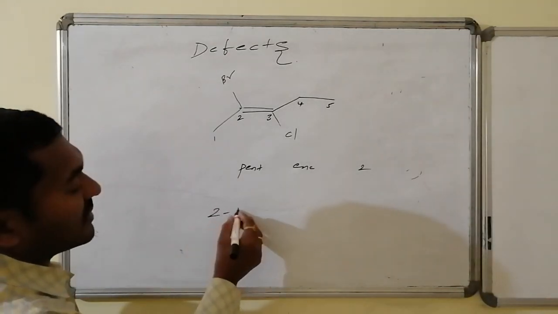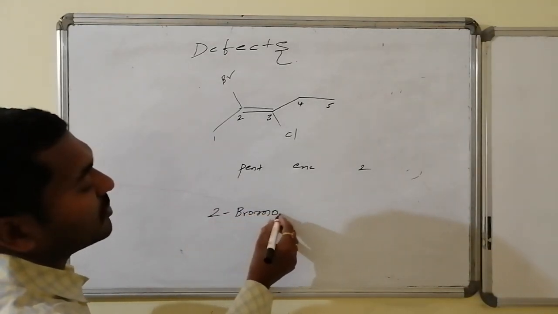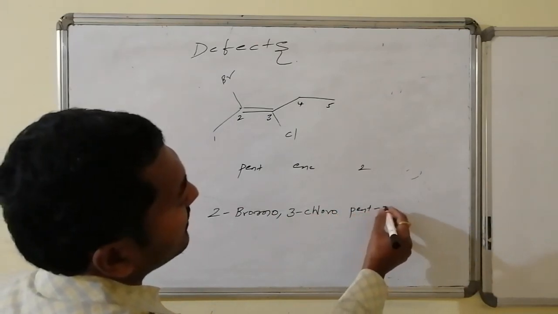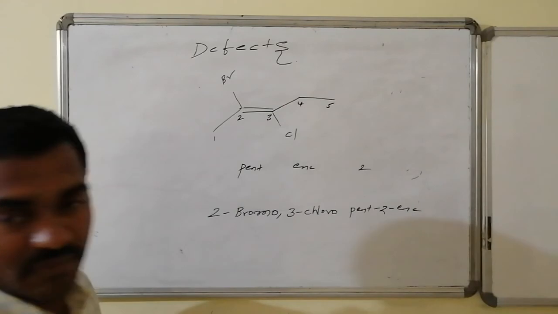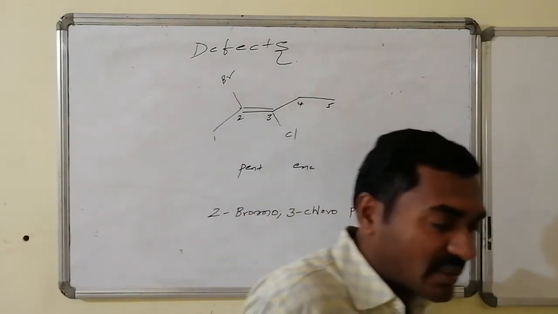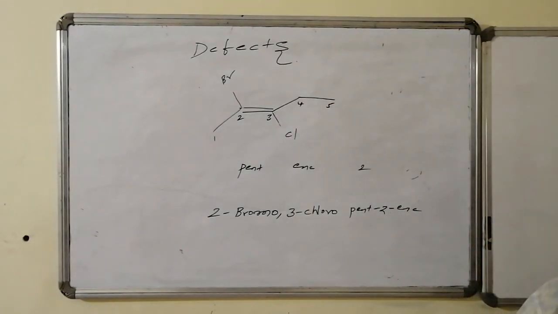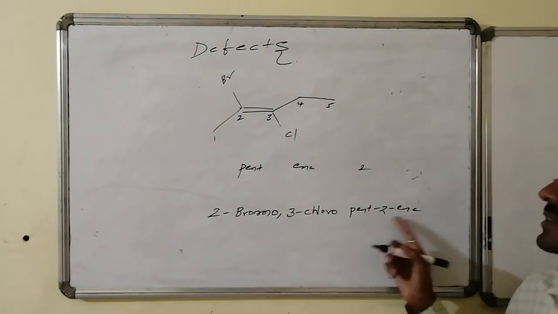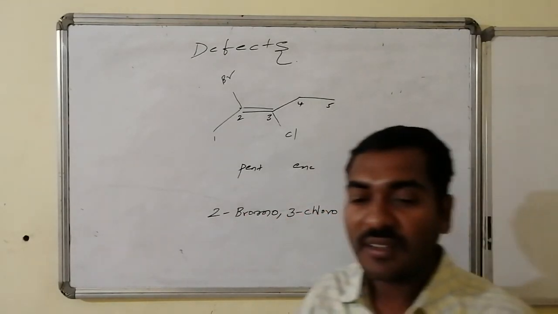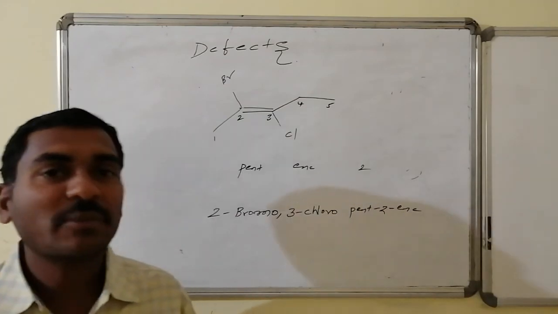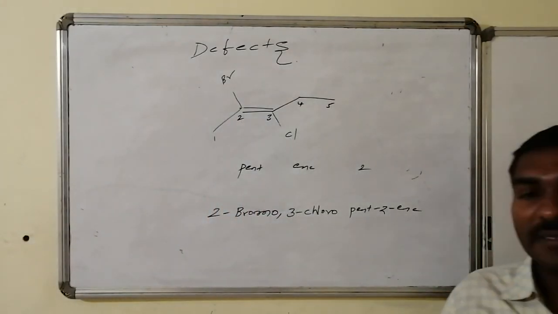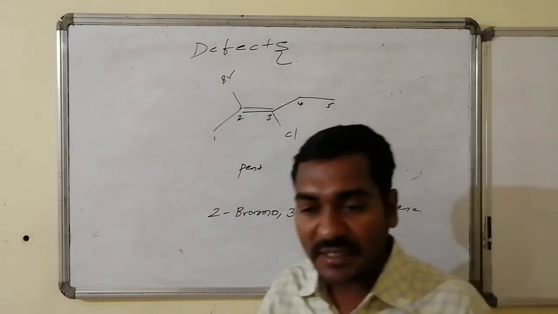So as per the IUPAC system, 2-bromo 3-chloro pent-2-ene is the name of the compound. Whereas the chloro-bromo information does not make clear whether they are present on the same side of the double bond, because in pent-2-ene, the double bond is between carbons 2 and 3, with one group at 2 and one group at 3. Those groups may be on the same side of the double bond or on opposite sides. Thus I have to represent whether they are the same or different.